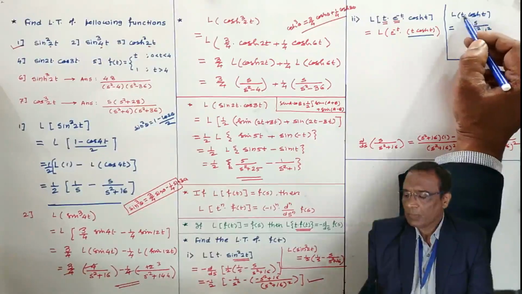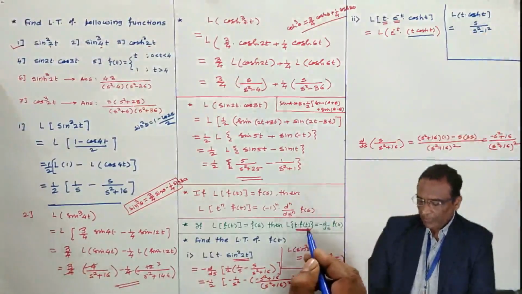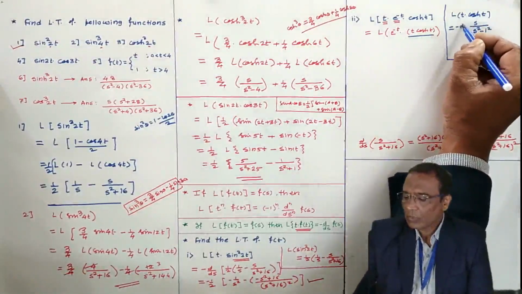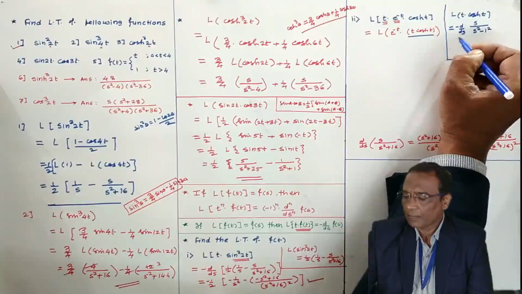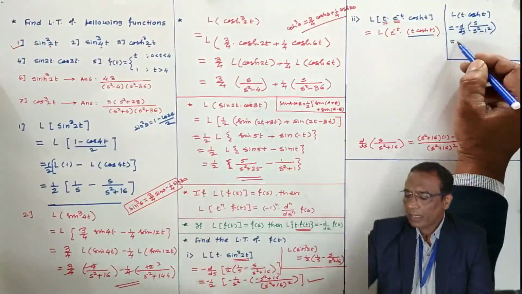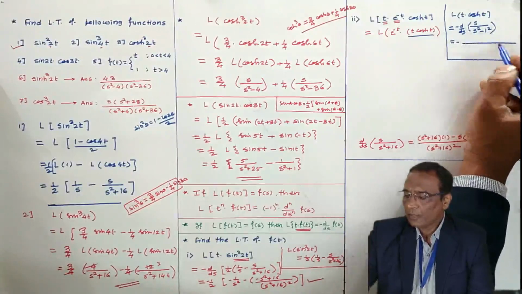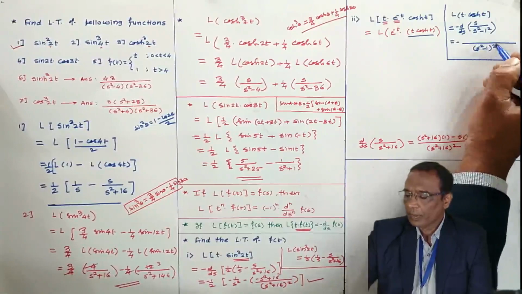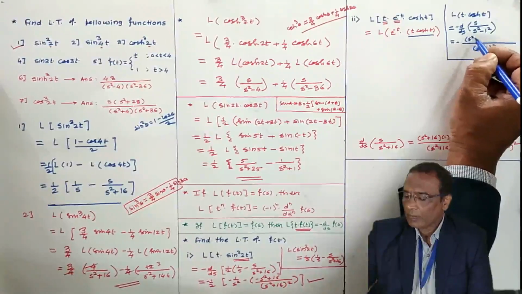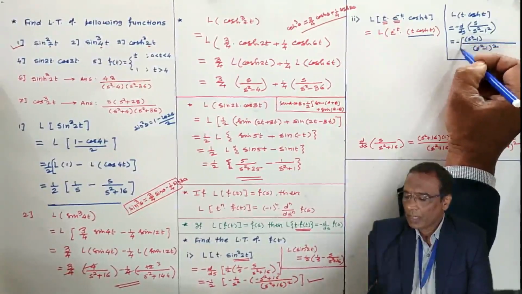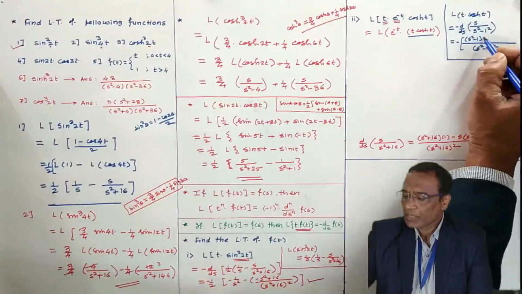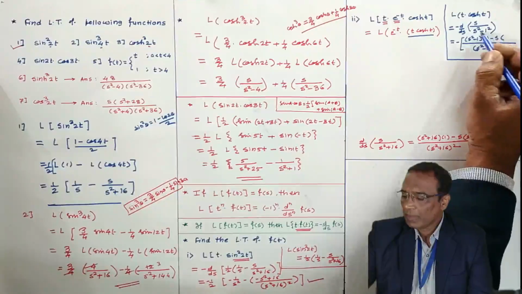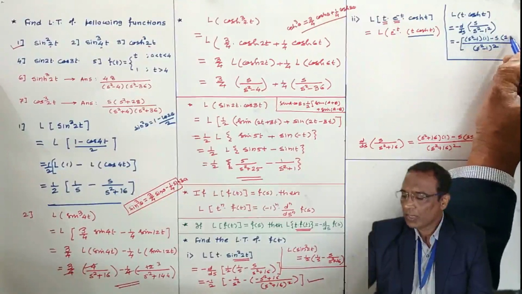And since the function is multiplied by t, using this theorem, against this t we write minus d/ds. Use the quotient rule again and take the derivative: the denominator (s square minus 1) whole square, times the derivative of the numerator, derivative of s is 1, minus the numerator s times the derivative of s square minus 1, which is 2s.